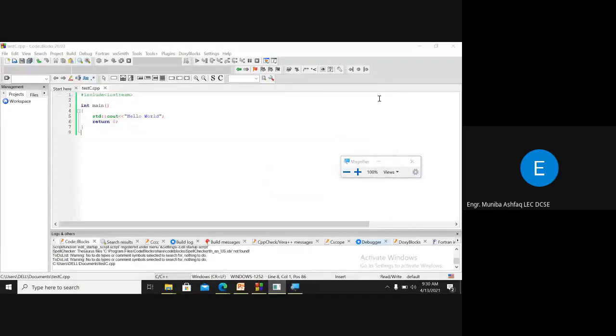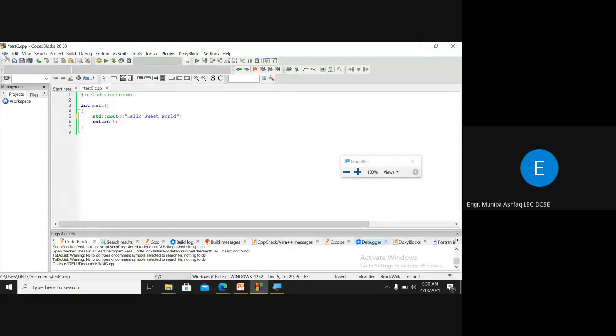Now I have to close this, right? So there are many variations of this program. When I want to print, you can change this hello world to some other text, hello sweet world, right?